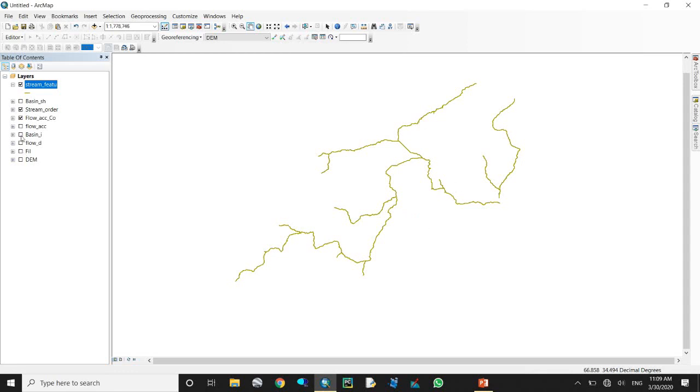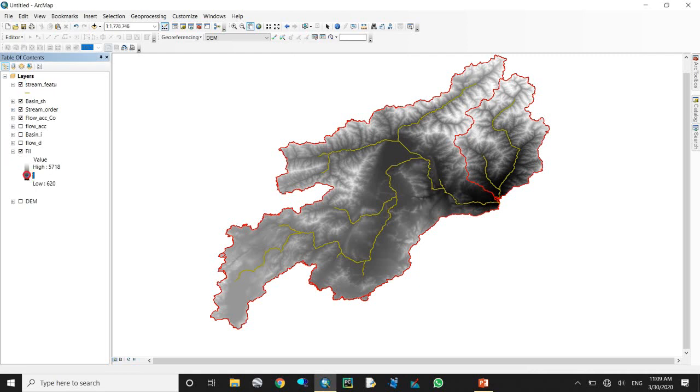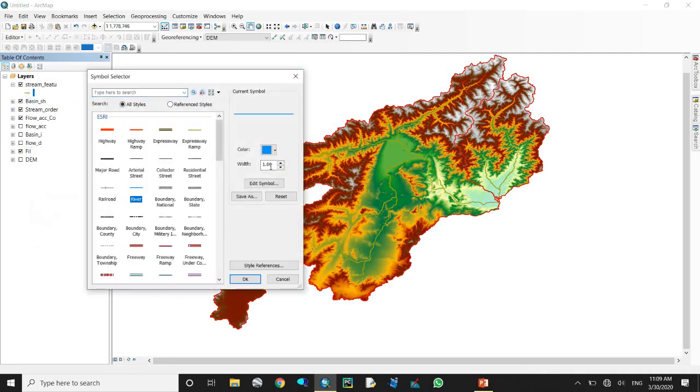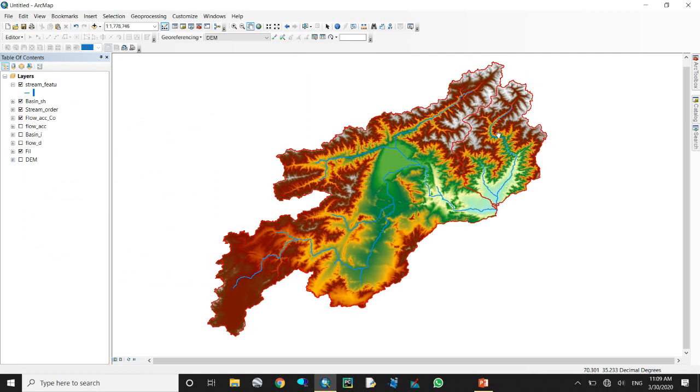And also the output should be flow accumulate condition. Yes, just okay. Here you will see those rivers above 1000.